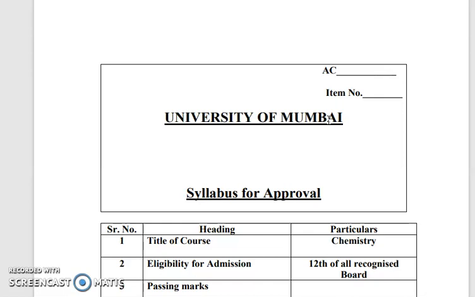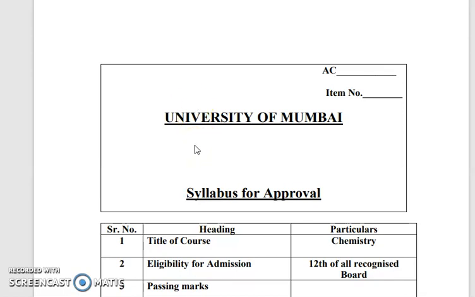Today's lecture we have discussed the syllabus of chemistry. In FYBSc, there are two papers, paper first and paper second. In paper first, three parts are there: unit first, second and third. Unit first is physical, unit second is inorganic, and unit third is organic.